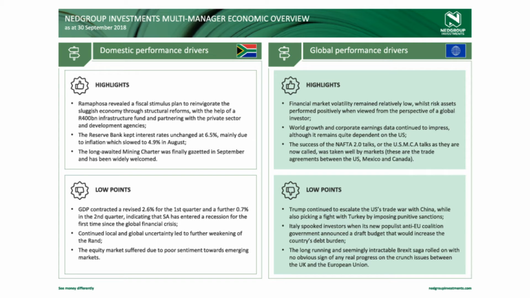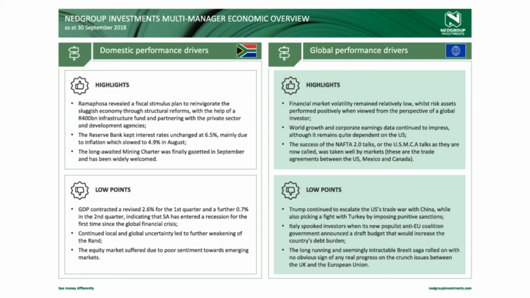On the global side, volatility has remained relatively low, while risk assets performed positively over the period. This positive growth has largely been driven by the US economy that makes up approximately 50% of the world stock market by market cap. However, emerging markets have been taking strain on the back of a strong US dollar as well as risk-off appetites across emerging markets, and this has been highlighted particularly by the Argentinian, Italian and Turkish economies, where the currency and stock markets have taken major strain.